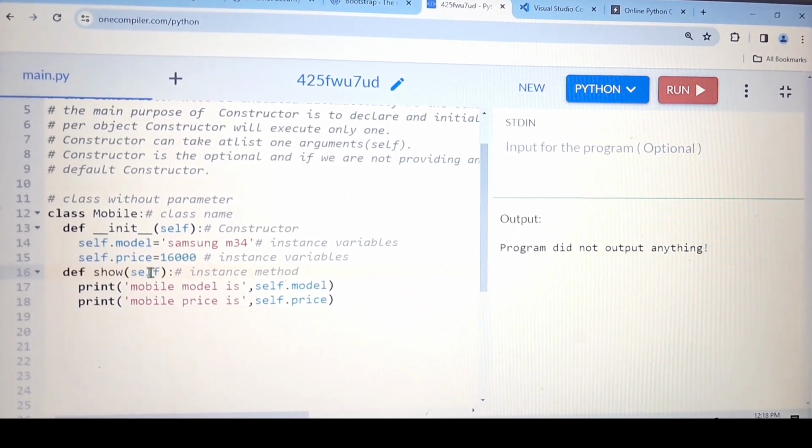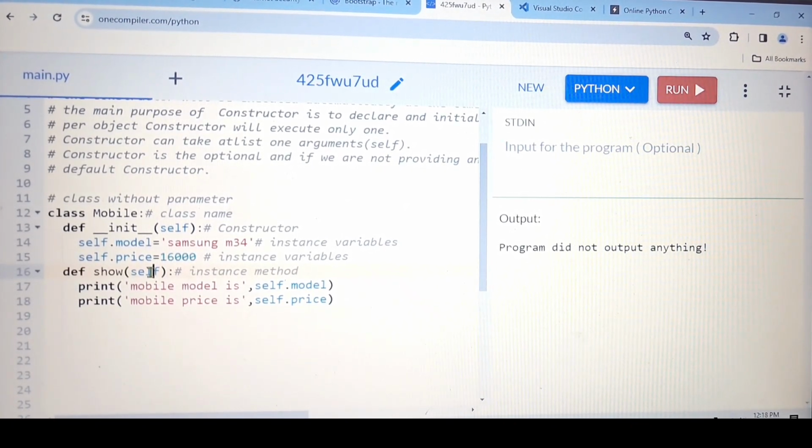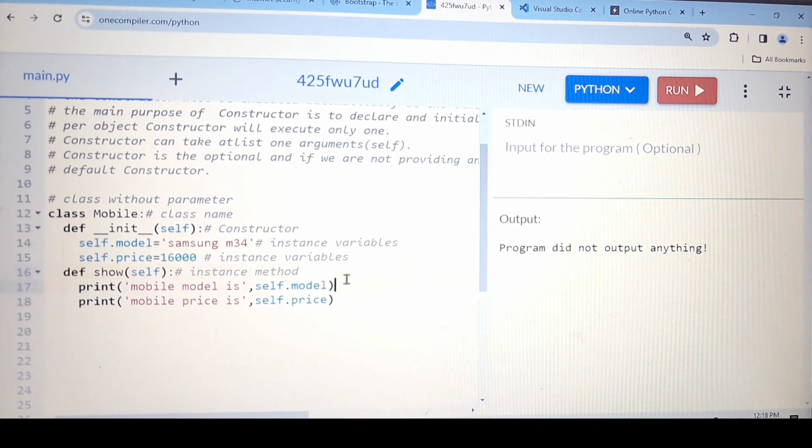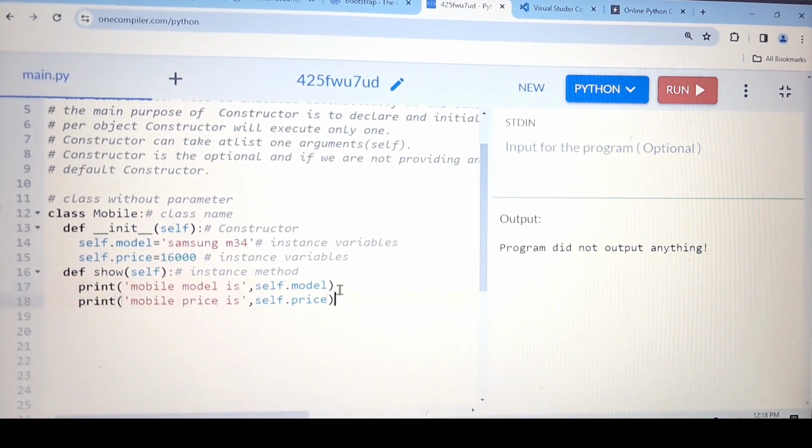This is the one very important point. If any variable is written along with the self, it is the instance variable. If any method is written with the self, it is an instance method. Very simple thing. No need to do lots of things like what is the instance method, what is the instance variable. No, if it is written with the self, it is an instance variable, and if it is any method written with the self, it is an instance method. That's it. And these are simply printing the values.